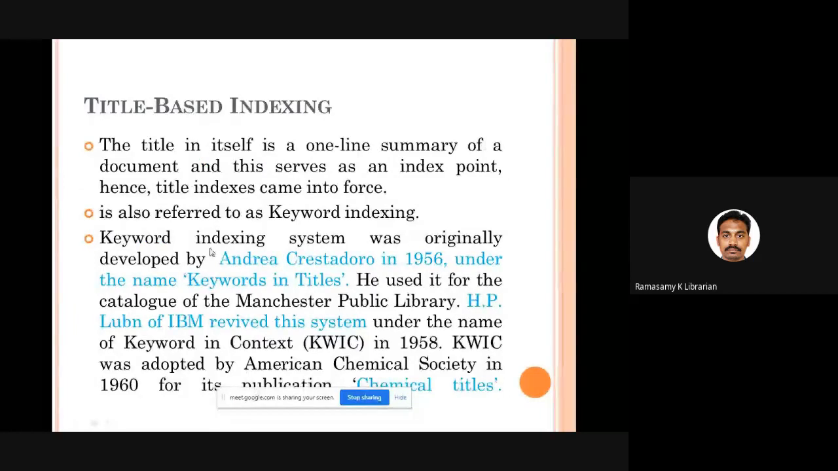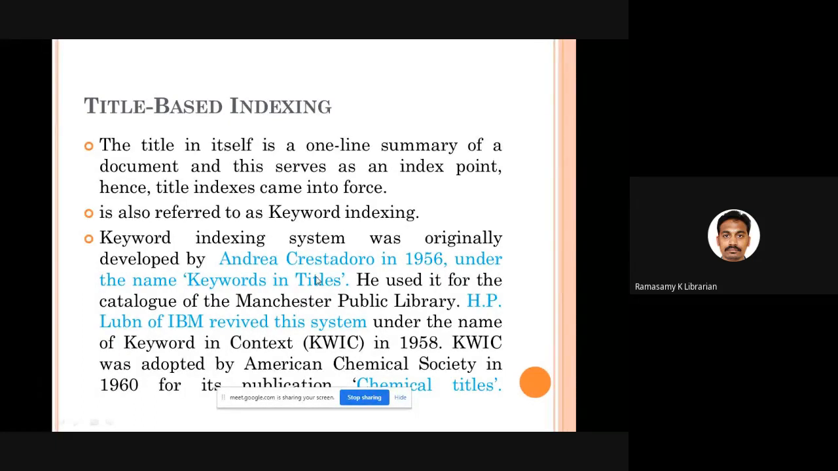What is title based indexing? Many a time the title will disclose the summary of the particular document. So we take the title as the base. From the title, we take some words to denote and prepare the subject index entries. This is also called keyword indexing.